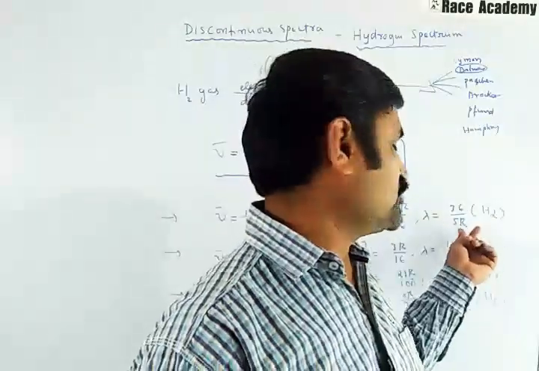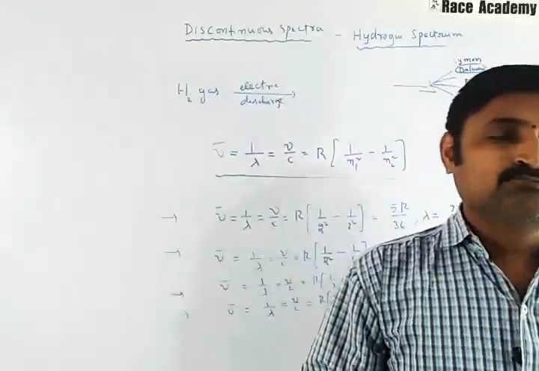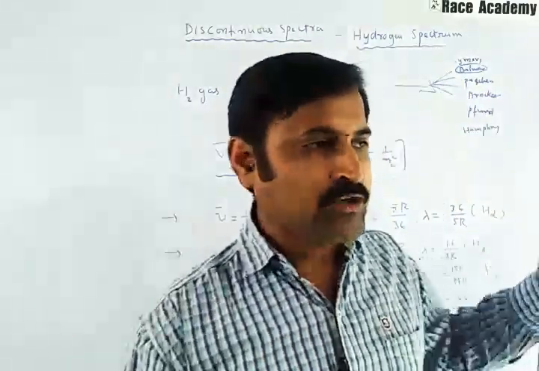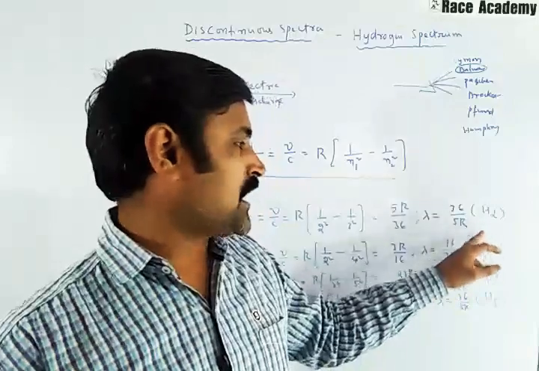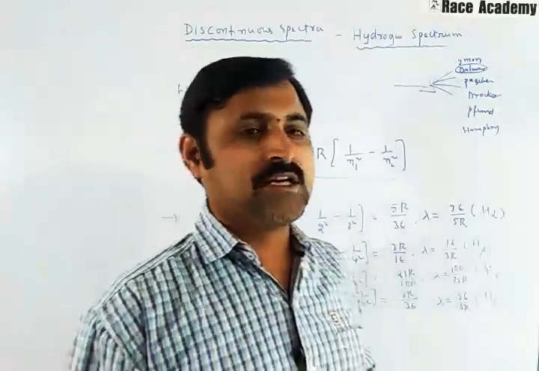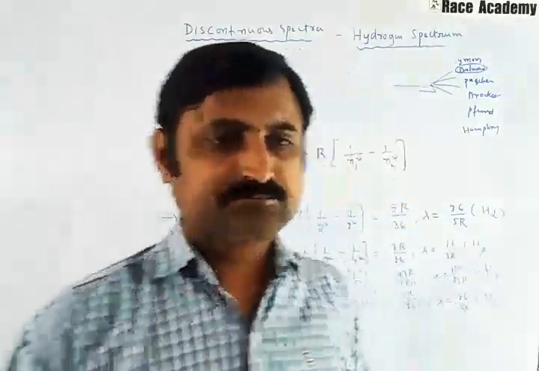If you want, you can substitute this R value and find these lambda values. They have found the different values for H alpha, H beta, H gamma, H delta.